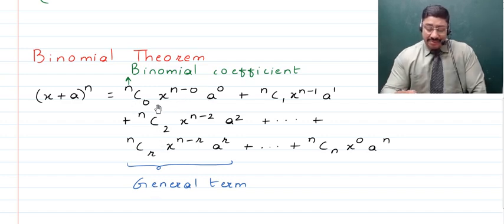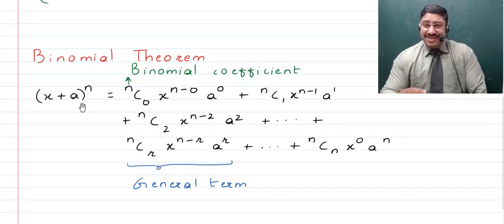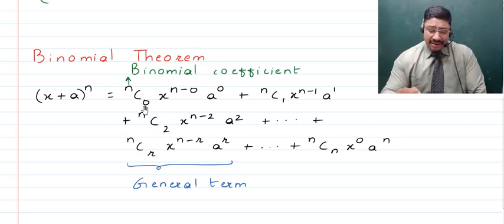This is multiplied with x, the first term, raised to the power difference of the numbers in the superfix and the suffix, times the second term a raised to the power number in the suffix. So this number is the number in the superfix, and this is the number which is there in the suffix. I'm sure when it is written like this, you must have seen it in chemistry when we talk about nuclear physics, right? On top we have the mass number, and at the bottom you have the atomic number, remember?